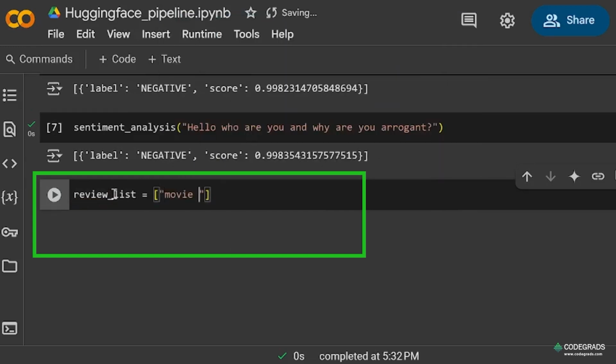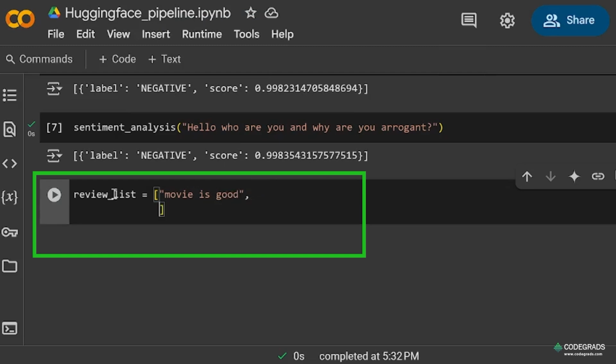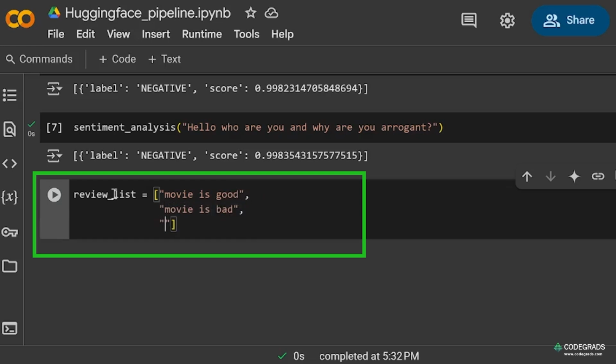Suppose the first is movie is good, the second one will be movie is bad, and the third one will be movie is great.